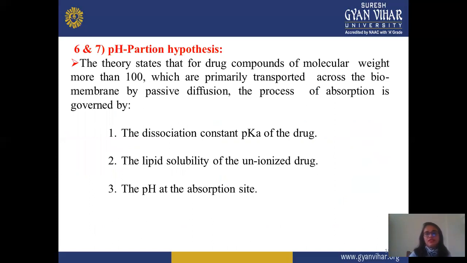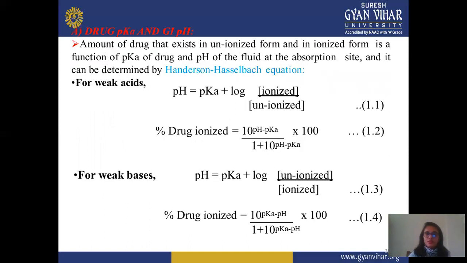Next factor is the pH partition hypothesis. This theory states that drug compounds with a molecular weight of more than 100 are primarily transported across a biomembrane by passive transport. Absorption depends on the dissociation constant pKa, lipid solubility of the unionized drug, pH at the absorption site, drug pKa and GI pH. The amount of drug existing in unionized form is a function of the pKa of the drug and the pH of the fluid at absorption.